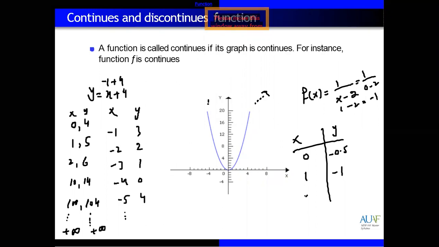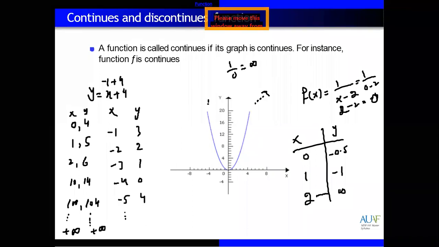But if you give x equal to 2, then we have this function. 2 minus 2 equals what? 2 minus 2 is equal to 0, and you know that 1 over 0 is infinity. So when x is 2, y will be infinity. Infinity means we don't know that number, an undefined quantity. We don't know if that number is positive or negative or zero.